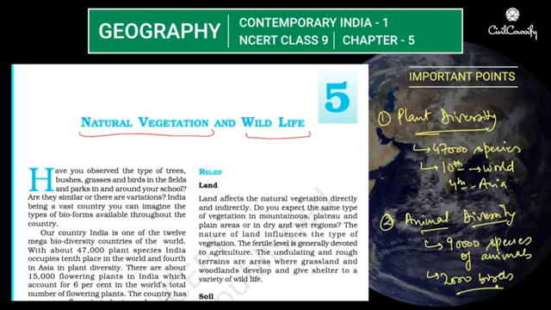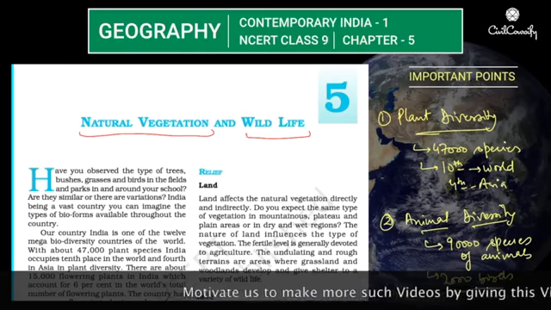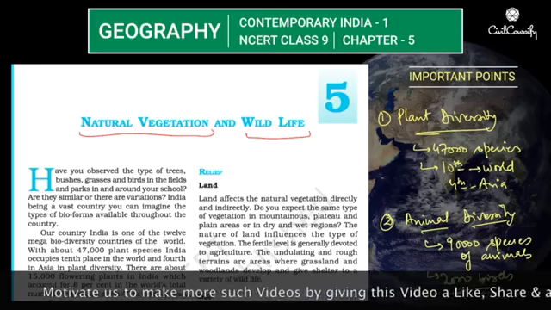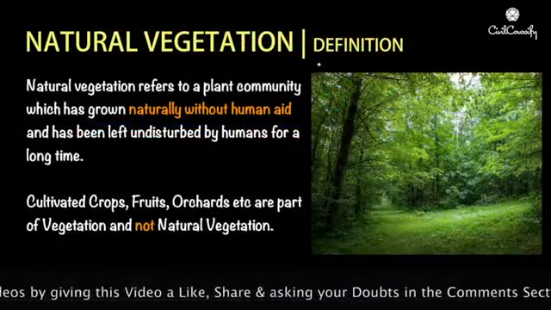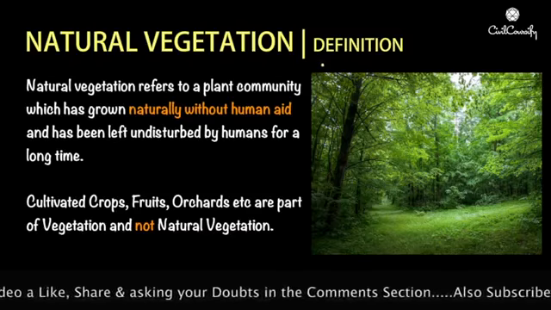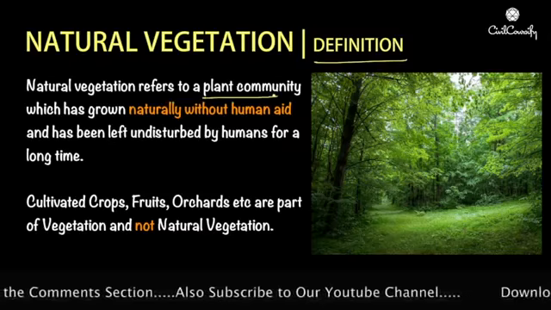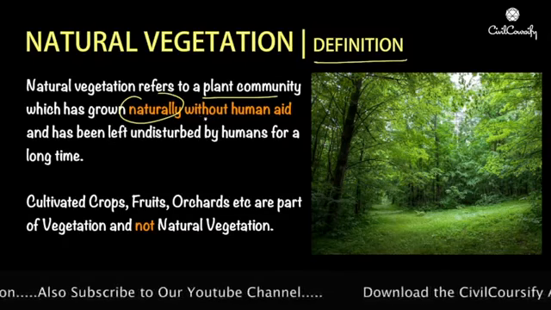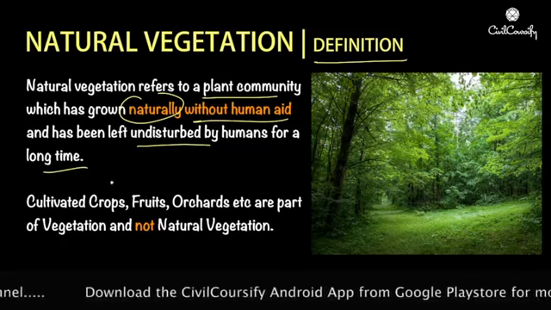Now that we know that India has such amazing plant diversity, such amazing vegetation, have you ever thought about what are the factors that have led to the diversity of plants that India has? Let us have a closer look. Now, before we look at the factors responsible, let us quickly understand the definition of natural vegetation. Natural vegetation refers to a plant community which has grown naturally without human aid and has been left undisturbed by humans for a long time.